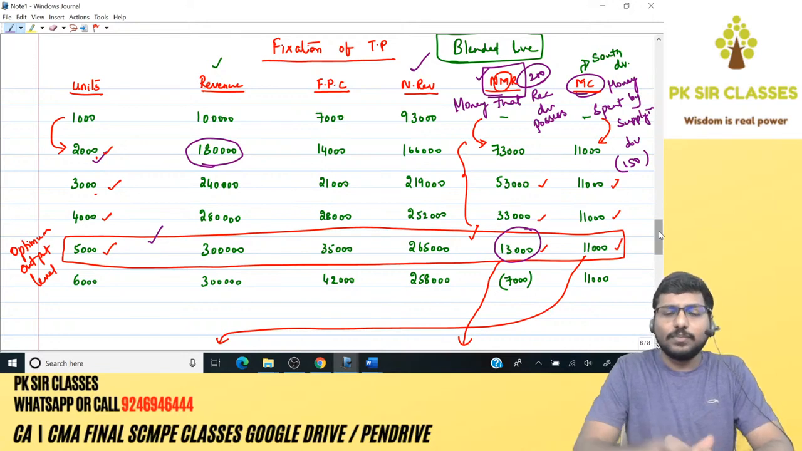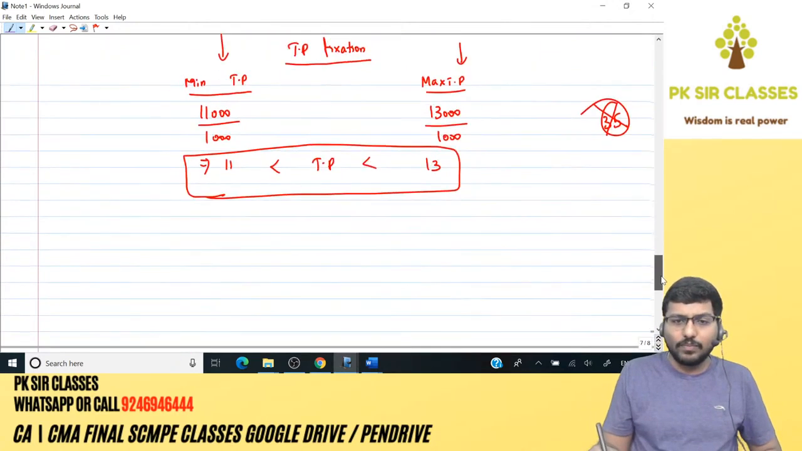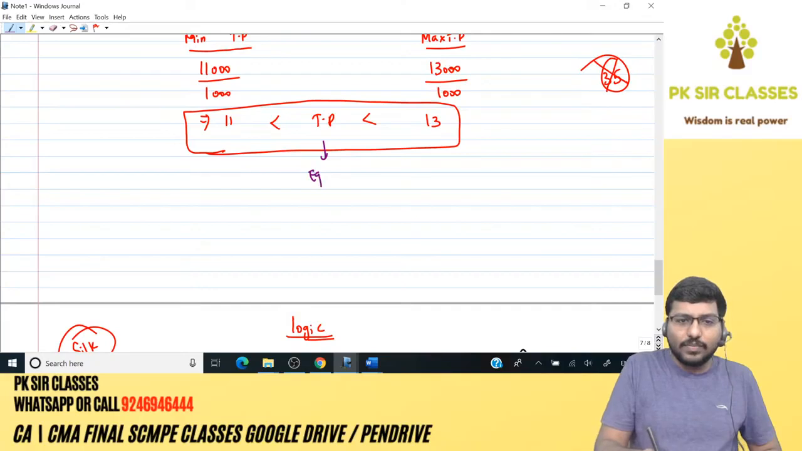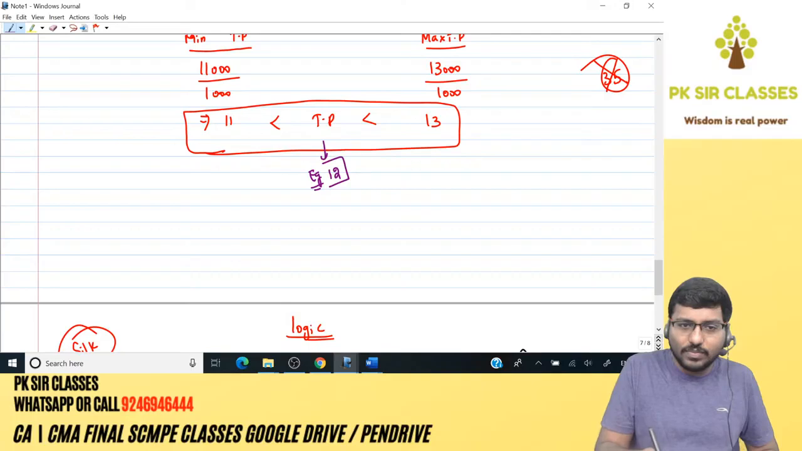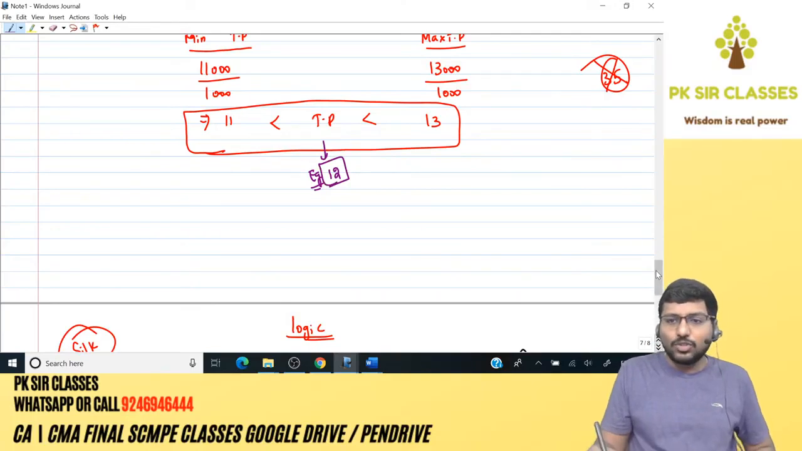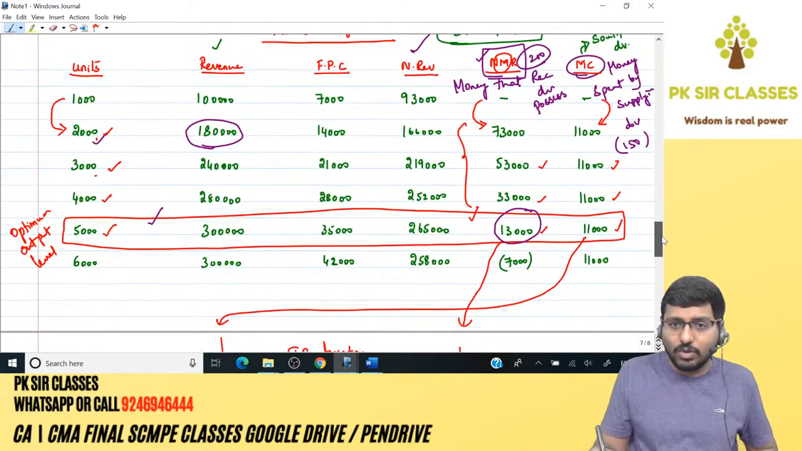Let us take an example. See here. First example: I will keep the TP within the range 11 to 13. So let's take 12. 12 is within the range, so it should create goal congruence. Let us see what happens.